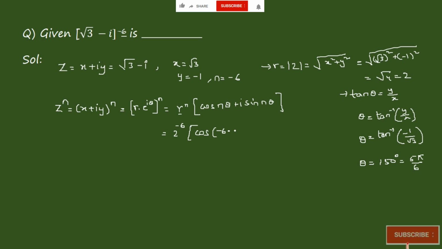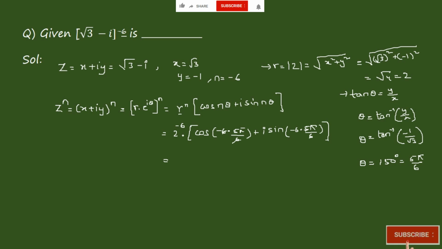So into 5 pi by 6 plus i into sine of minus 6 into 5 pi by 6, right? Now here 6 gets cancelled, 6 gets cancelled.